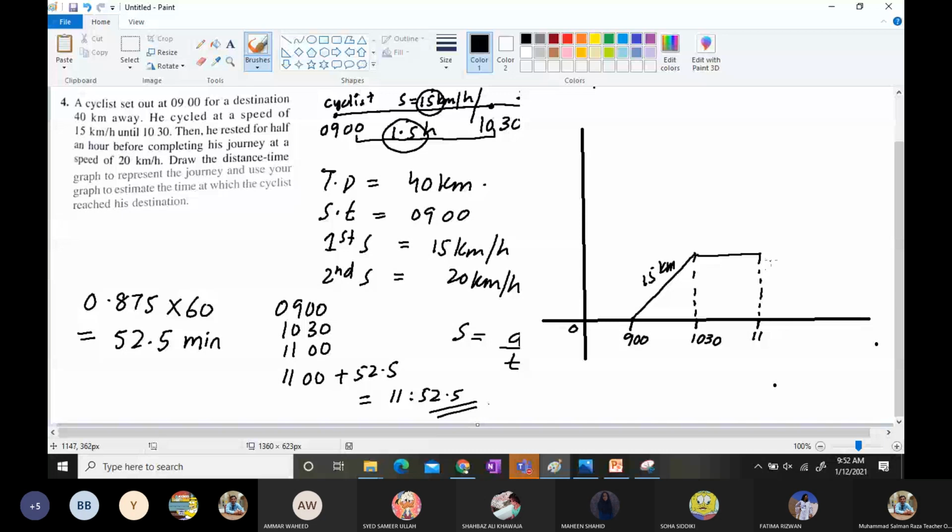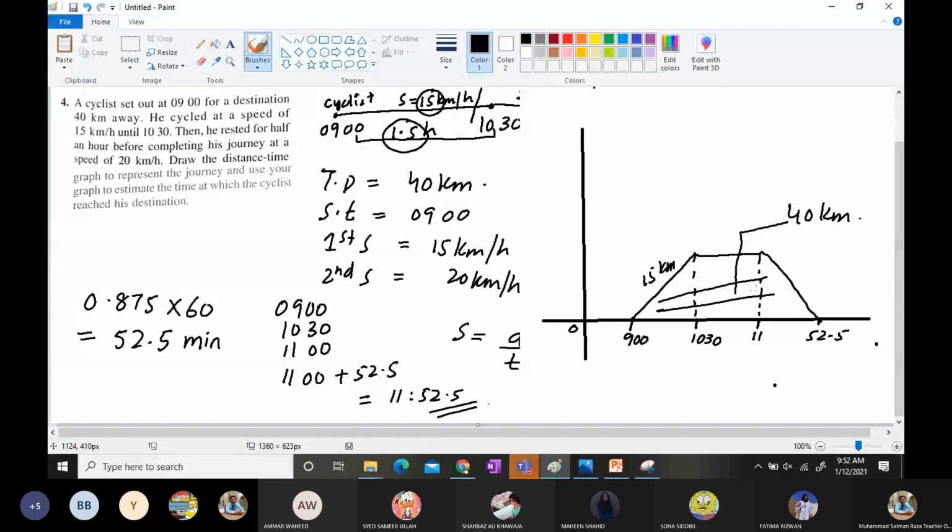And then 11 o'clock, and from 11, we took out the time that is between 11 and 12. So I'm making it like 52.5, and he then ended his journey over here. This whole journey was of 40 kilometers. So this is how we are going to make the graph of it.